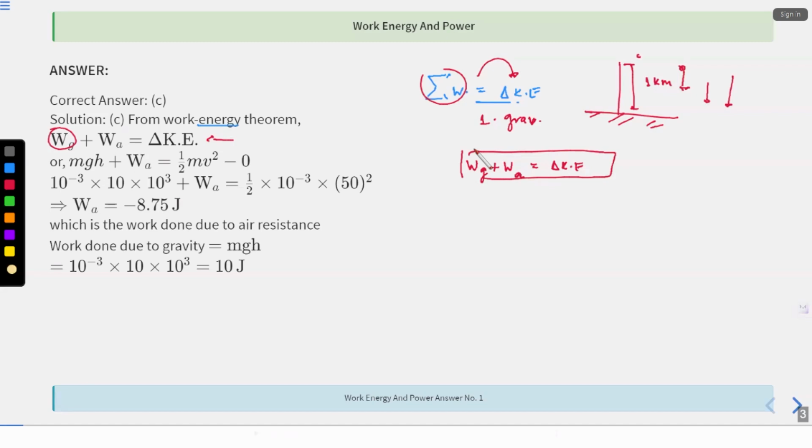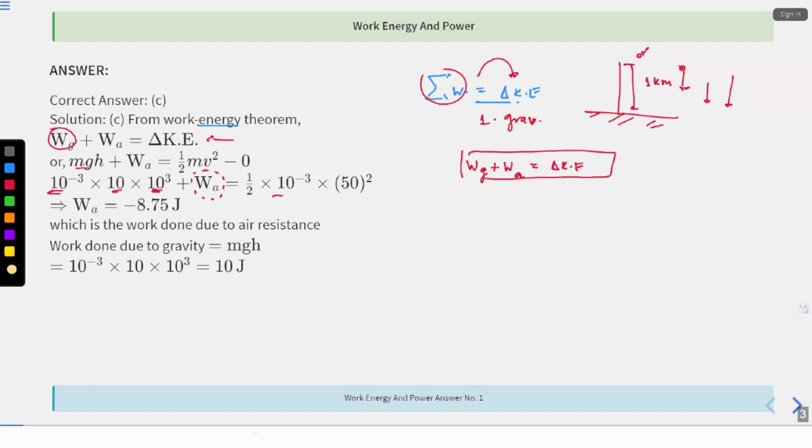Initially, if it is coming from this point, then (v2 minus v1) whole square, right? So v1 is basically over here 0. That's why I'm writing it here 0. Okay, I hope this is clear. Fine. So mgh, so m is 10 to the power minus 3, right? g, h is height. Okay, everything is in standard terms, and this is